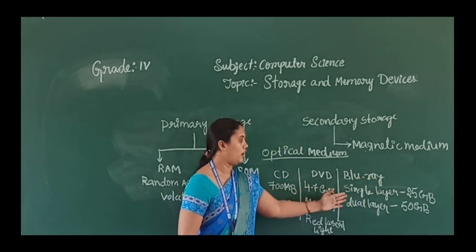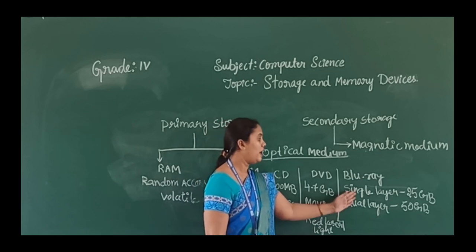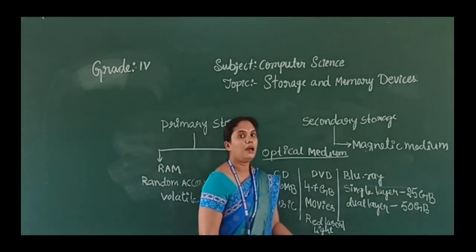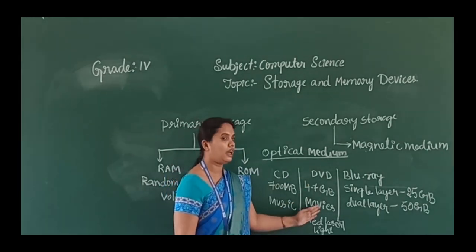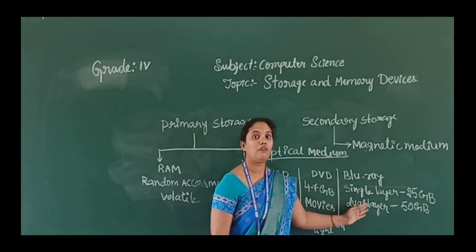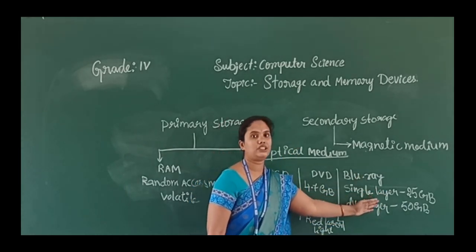So we can store a large amount of data in the Blu-ray, and we can store high definition videos also. But in the DVD we can store only movies and some other softwares. But in Blu-ray we can save high definition videos, and it has more storage capacity.